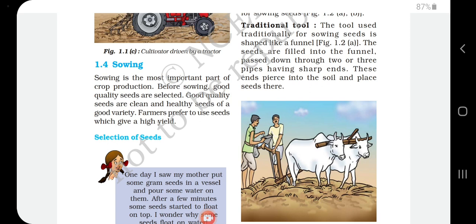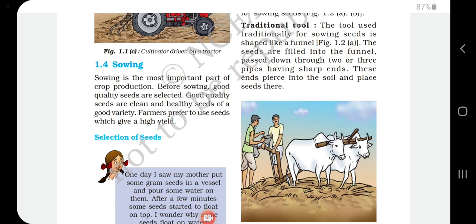This second most important agriculture activity is known as sowing. Sowing is the most important part of crop production. Before sowing, good quality seeds are selected. In ancient times, they did this by the winnowing method, so that the lighter seeds would fall away and the healthy seeds would remain, and they would use the healthy seeds.